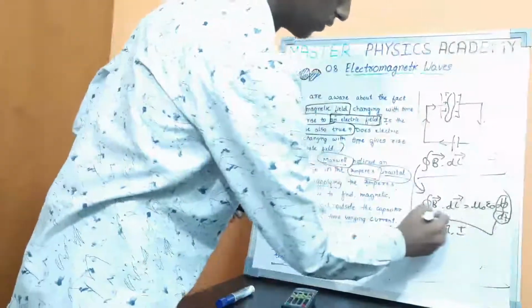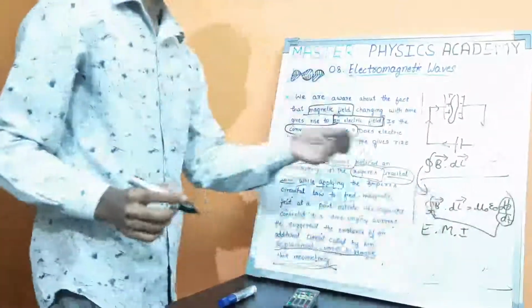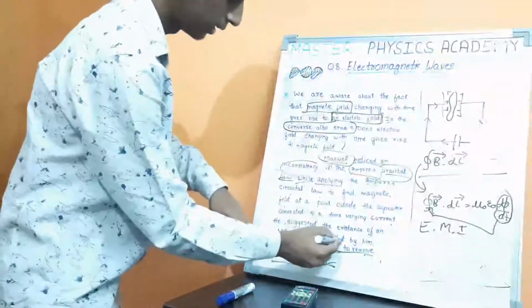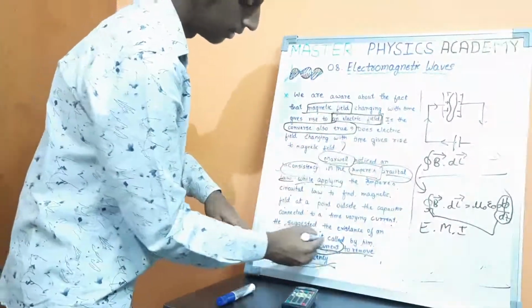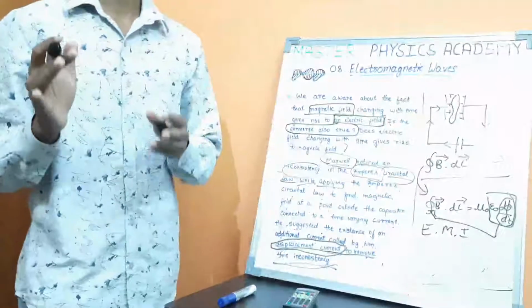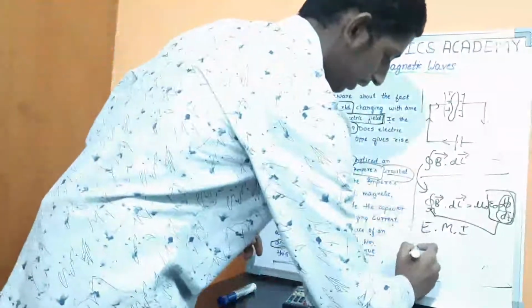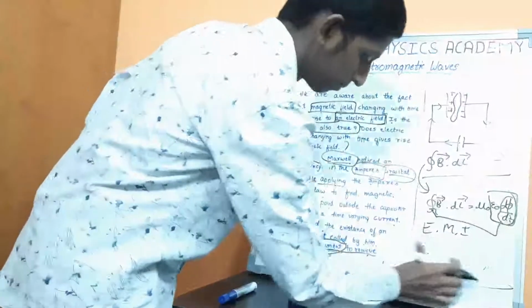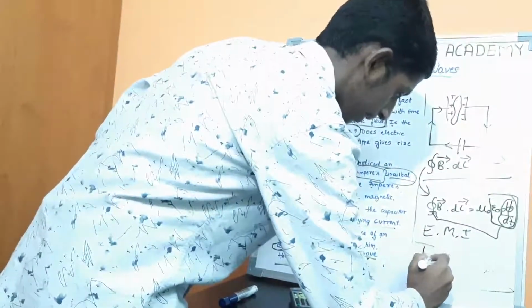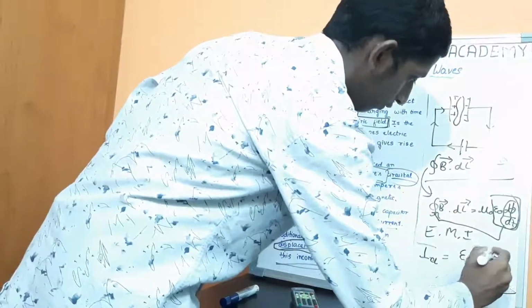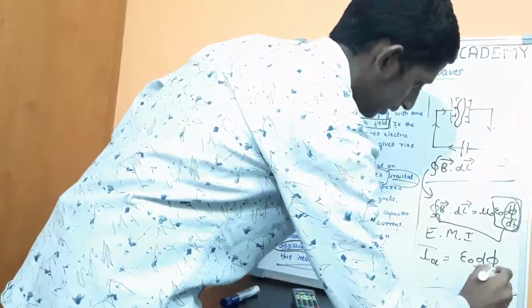That is linked with Ampere's circuital law. Here, epsilon naught d phi by dt is called the displacement current. We can represent that as I_D, with D as a subscript. I_D is equal to epsilon naught d phi by dt.